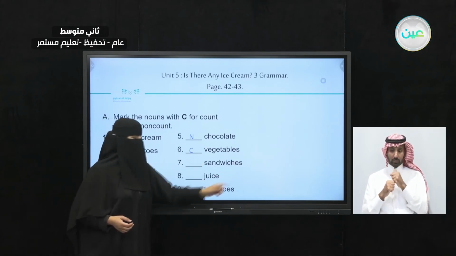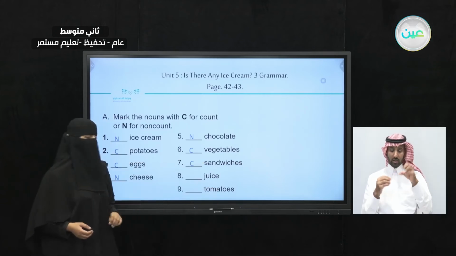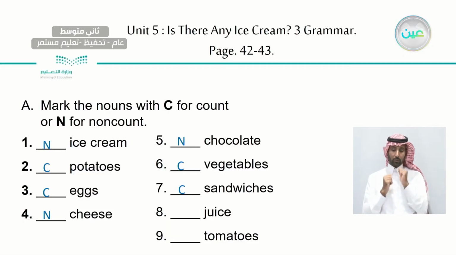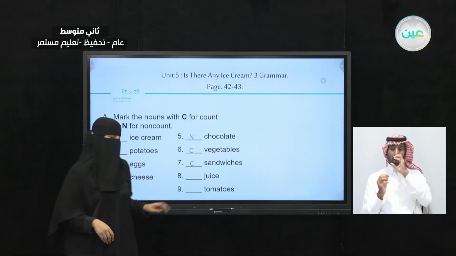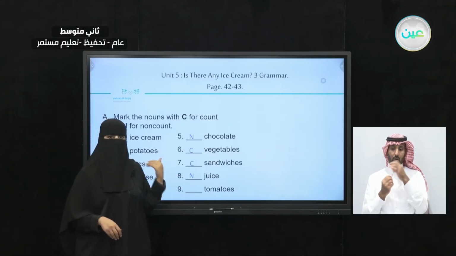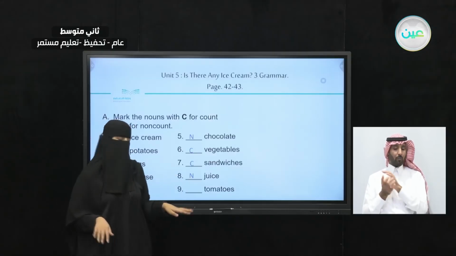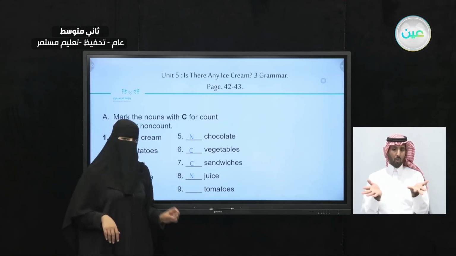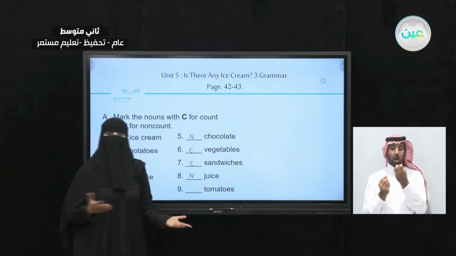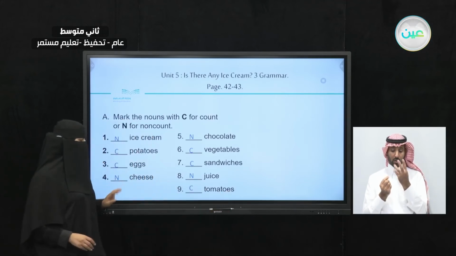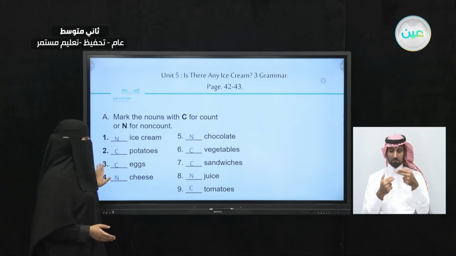Look at the end here. We have S. I can count. 1 sandwich, 2 sandwiches, 10 sandwiches. How about juice? So before we mentioned that juice is a non-count noun. The last one is tomatoes. So is it a count or non-count? It is a count. I can count the tomatoes.